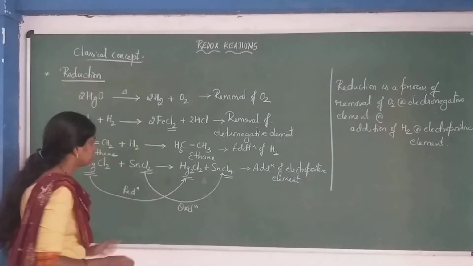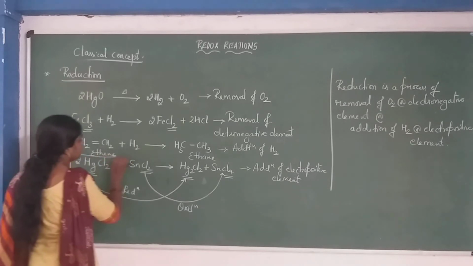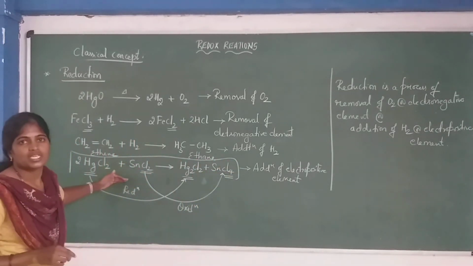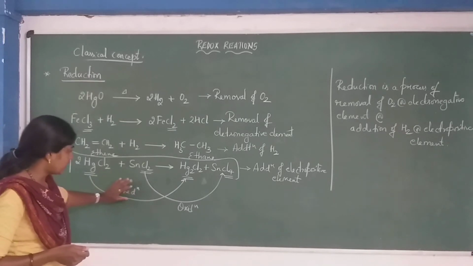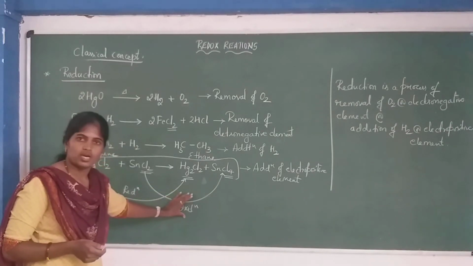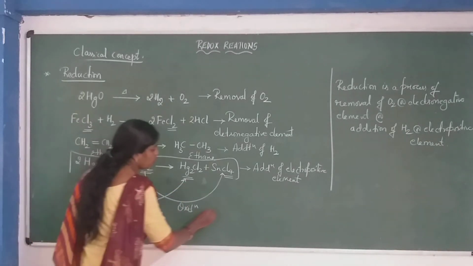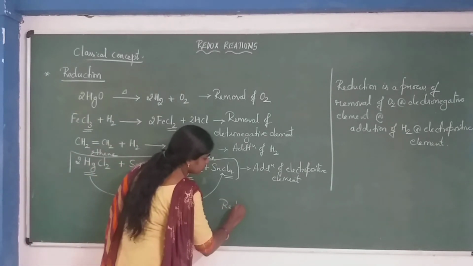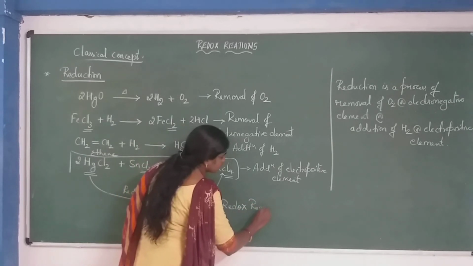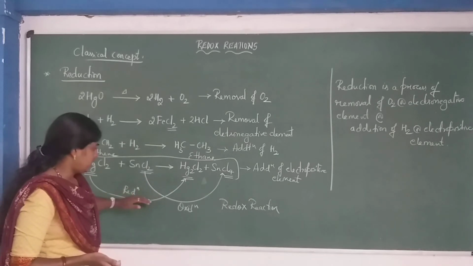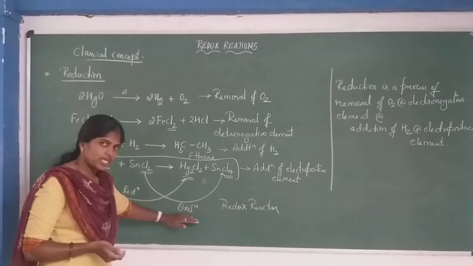So consider this equation: particularly here both oxidation and reduction are taking place, right? So reduction is happening and oxidation is happening. In such a case, such type of reactions we are going to call redox reactions. Okay? So simultaneously reduction and oxidation take place.